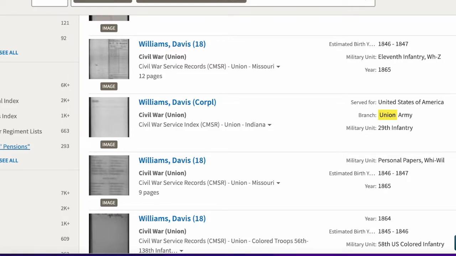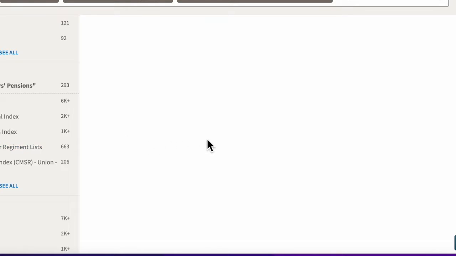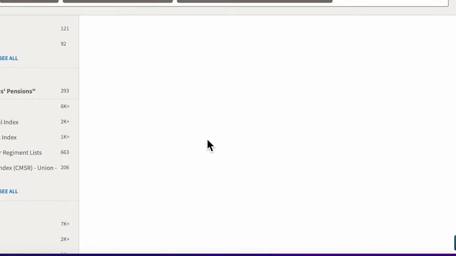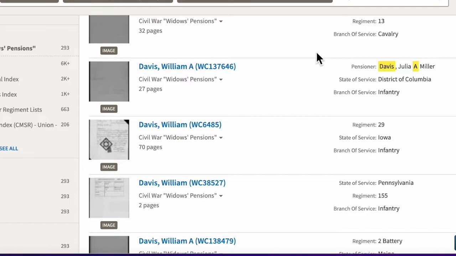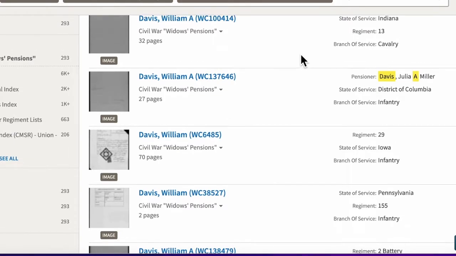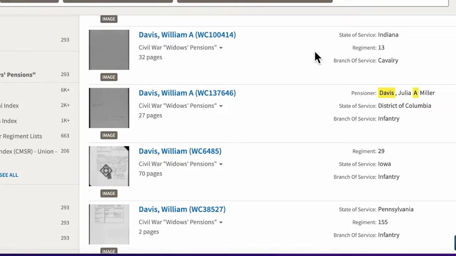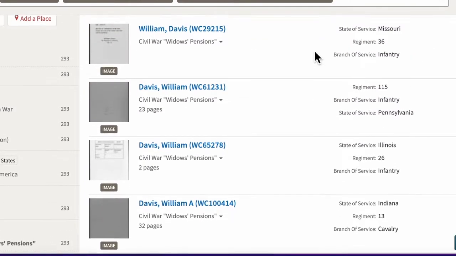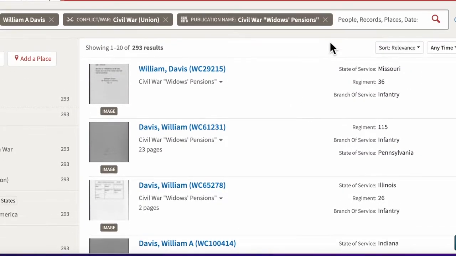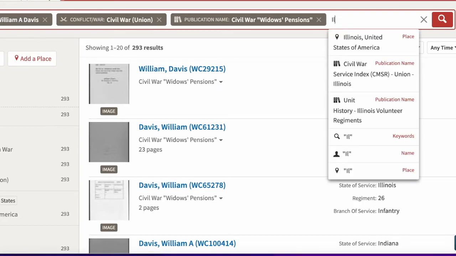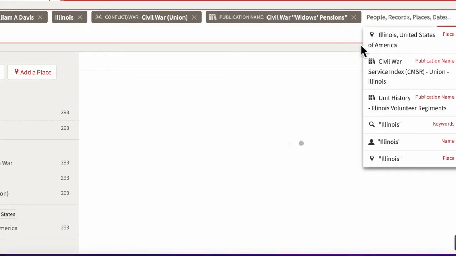So if I click on that search box, right now I'm looking for William A. Davis. I also know that he's from the state of Illinois. Illinois went away. Got to put that in there. There we go. That's better.